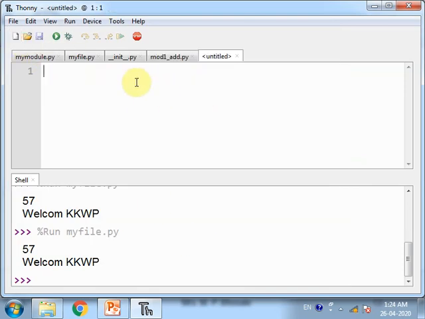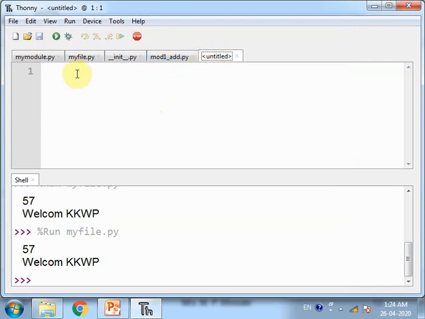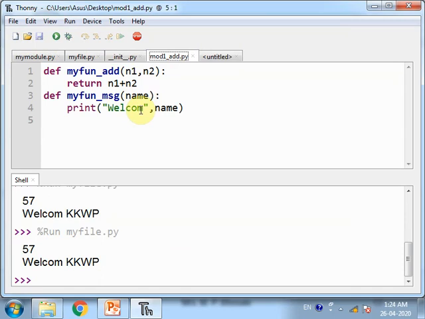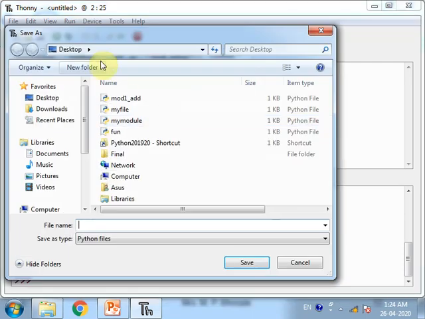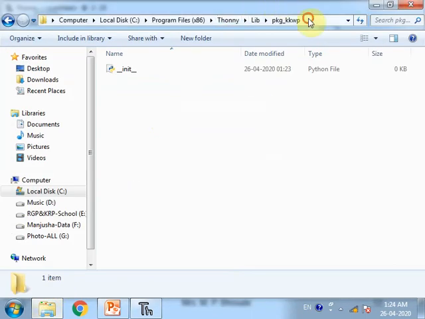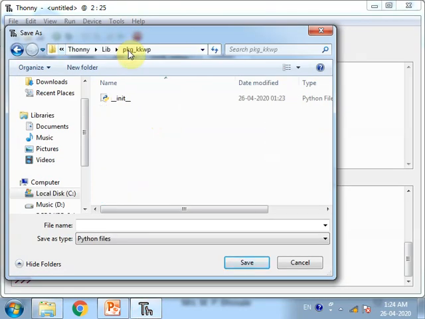Get a second file. Suppose here I will write another function. Save this. Suppose mod2_msg. Save.